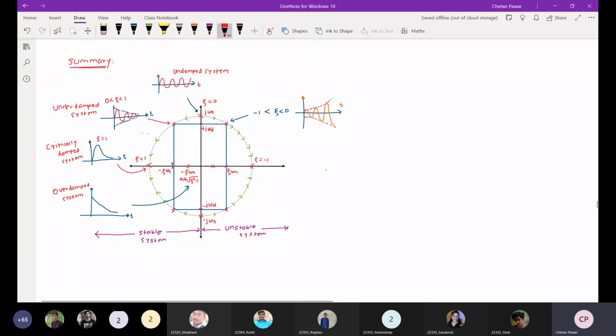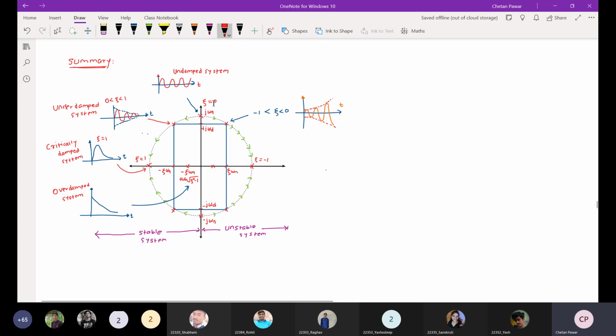Now consider this particular diagram. In this diagram, when zeta is equal to 0, the poles are located like this, at j omega n and minus j omega n, right? When zeta is equal to 0 at the natural frequency, that particular system is called an undamped system. And for the undamped system, the response is oscillatory like this, okay?